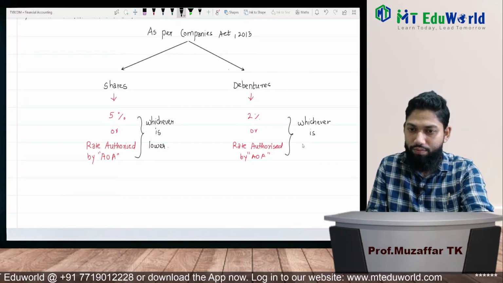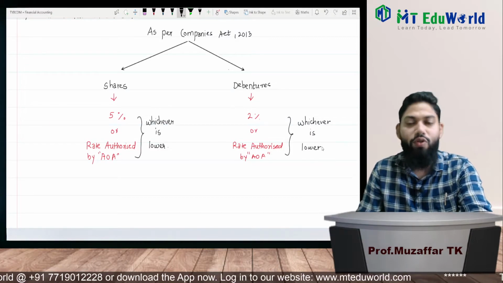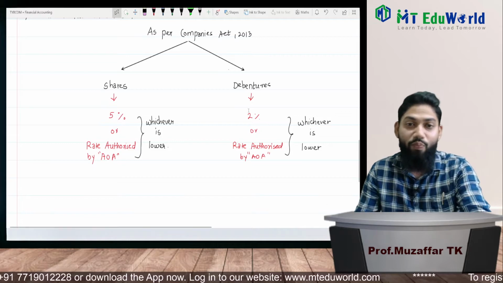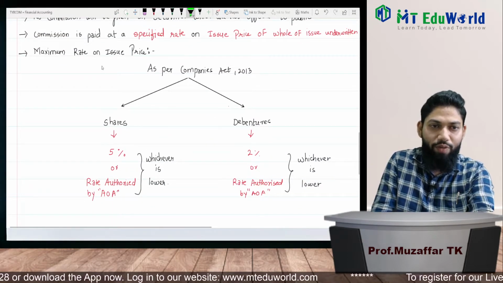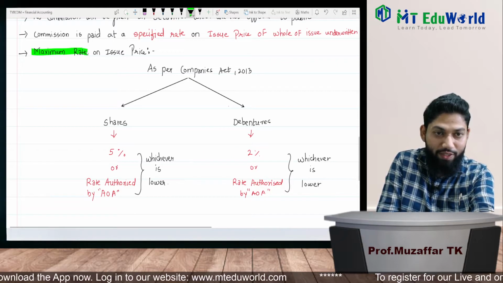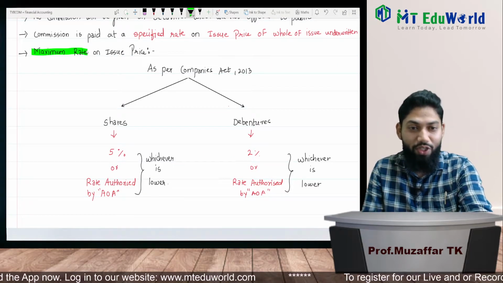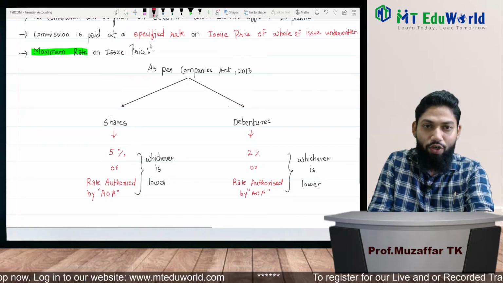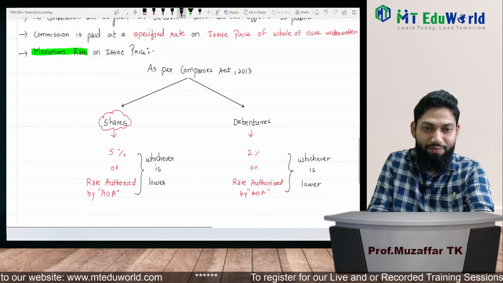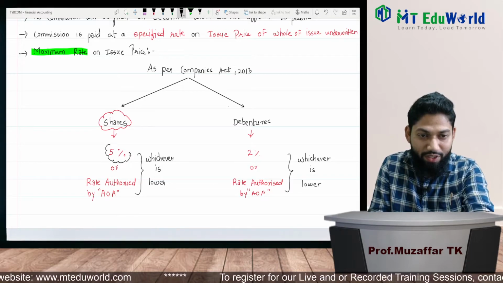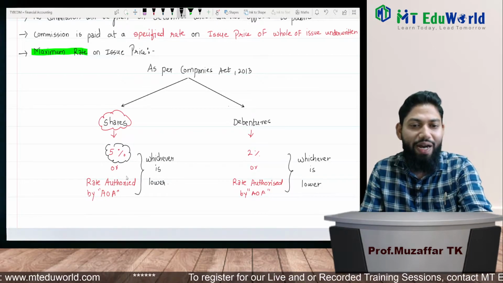So this is as per Companies Act. If I talk about the maximum rate for the shares, 5% is the maximum rate, or the rate authorized by article of association.